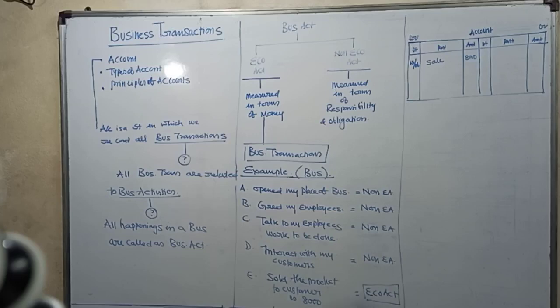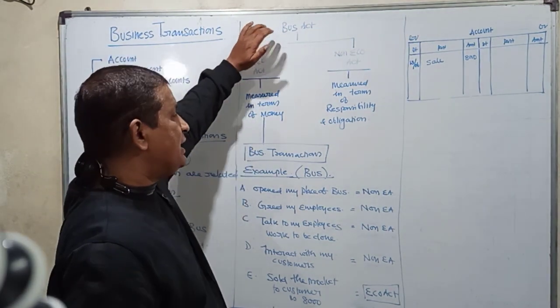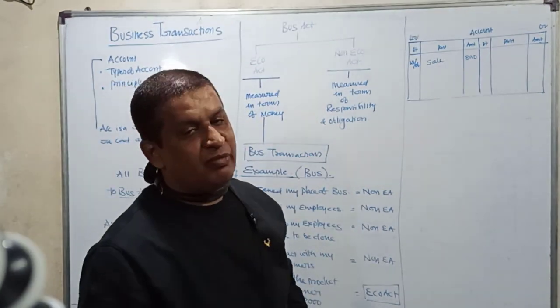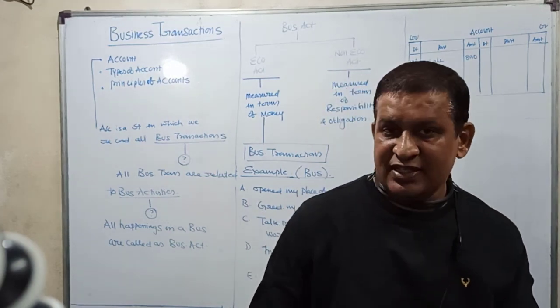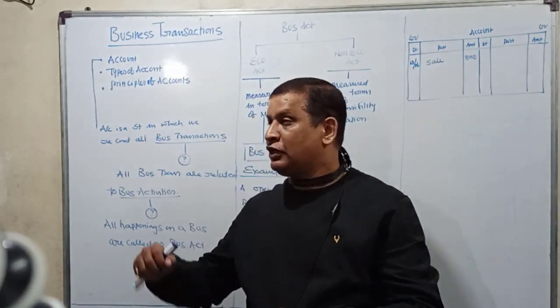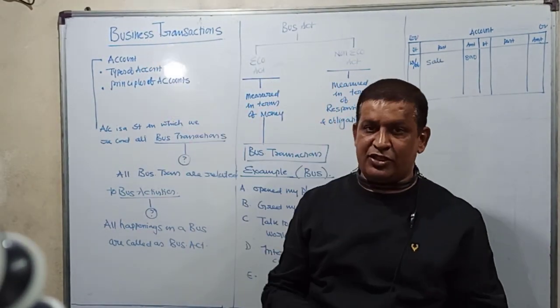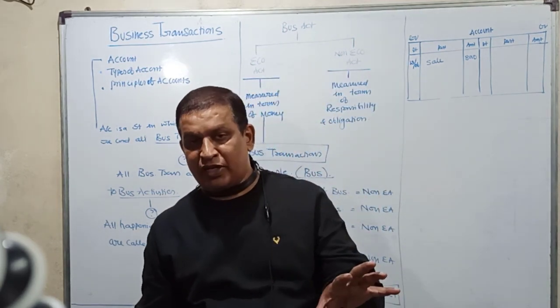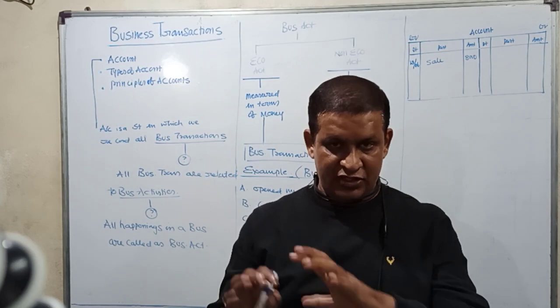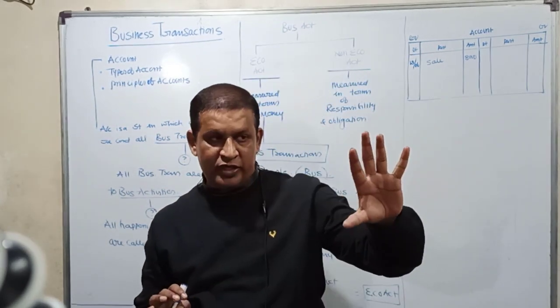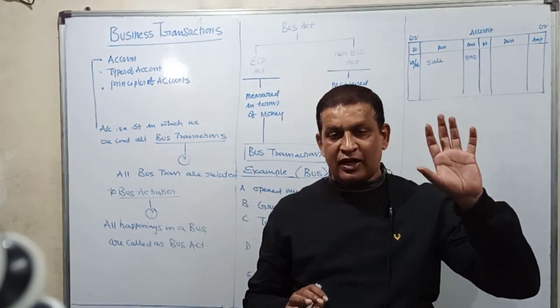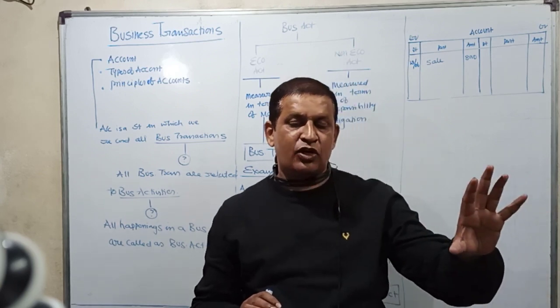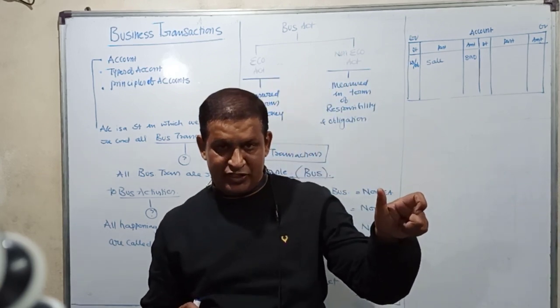So from here we understood that all business activities that can be measured in terms of money are called business transactions. We are looking at a topic called what? Business transactions. Only those business activities which can be measured in terms of money are called business transactions. Pause here. Now look at what is the meaning of account. Account is a statement in which we record all business transactions.